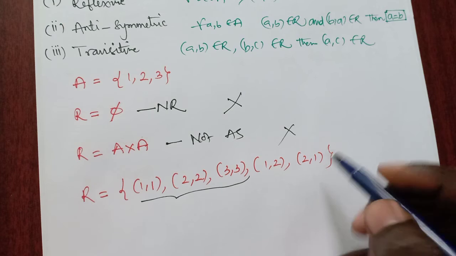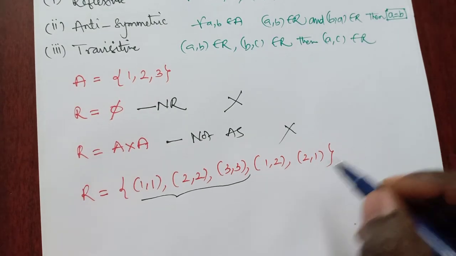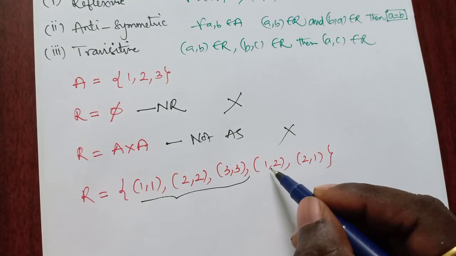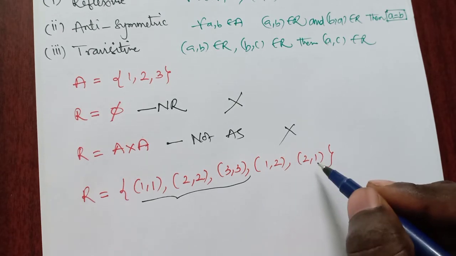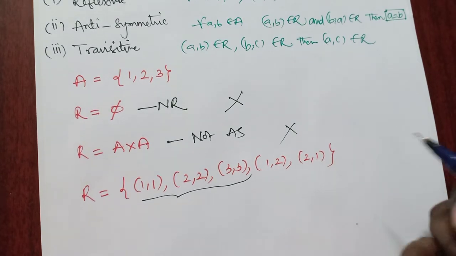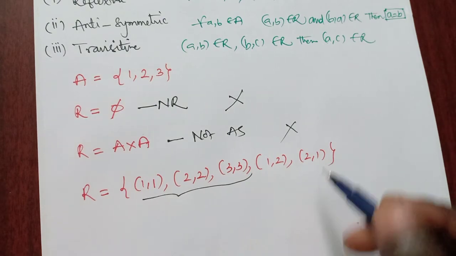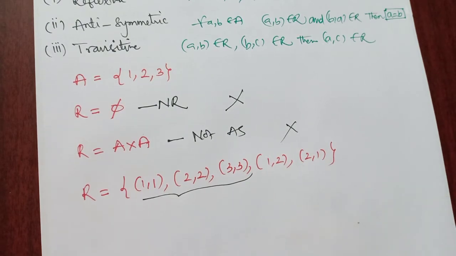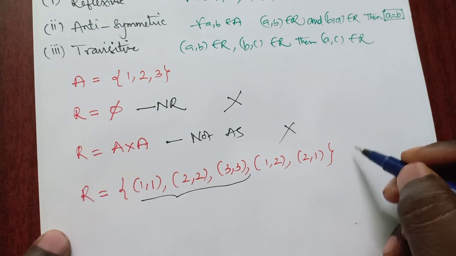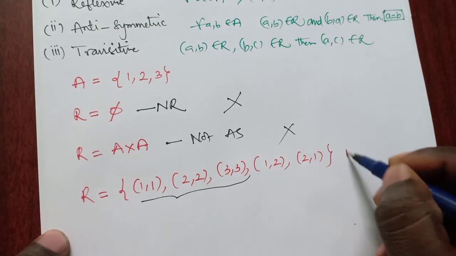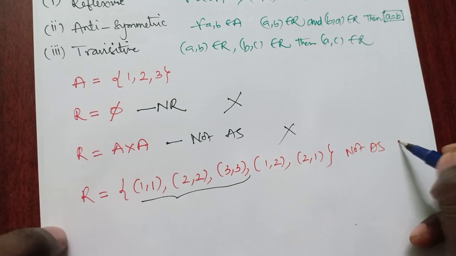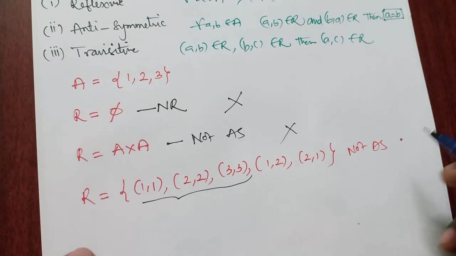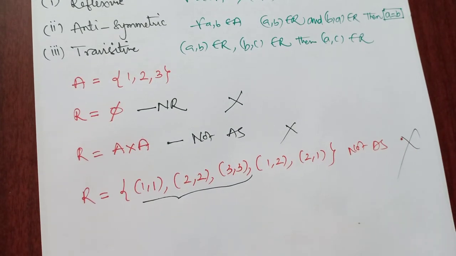If it is symmetric, it is not antisymmetric. What is antisymmetric? If 1, 2 is present here, then 2 comma 1 must not be present in the relation. If it is present, it is symmetric but not antisymmetric. So clearly it is not a partial order relation.